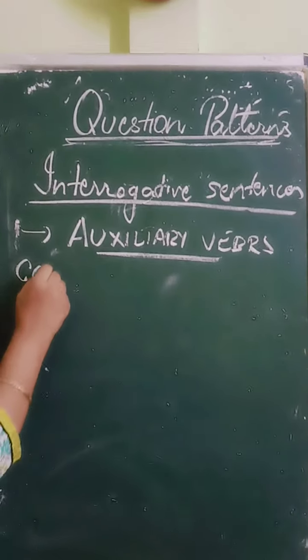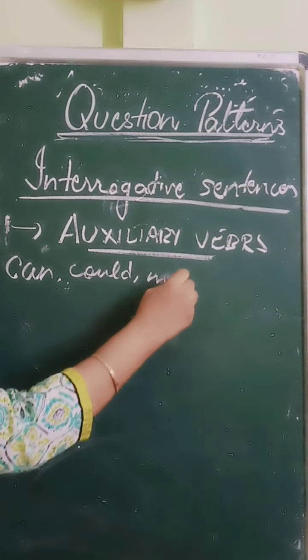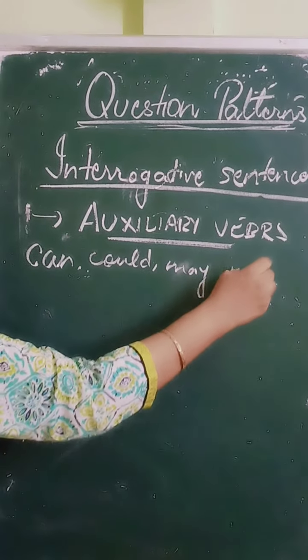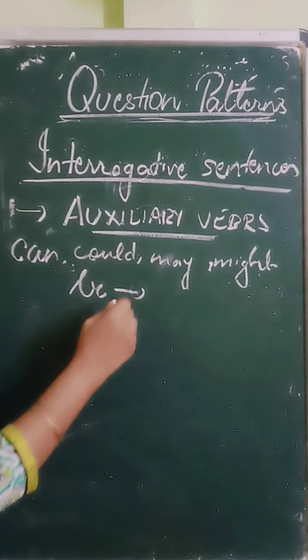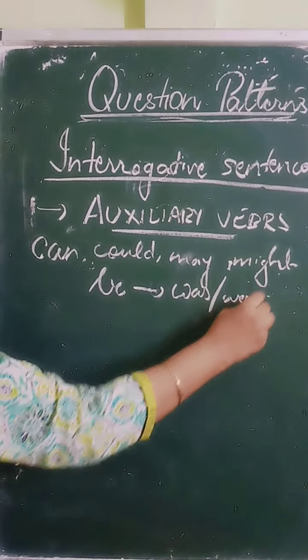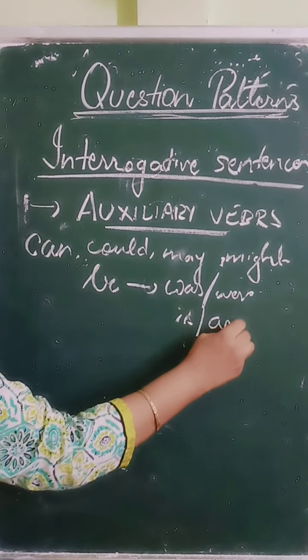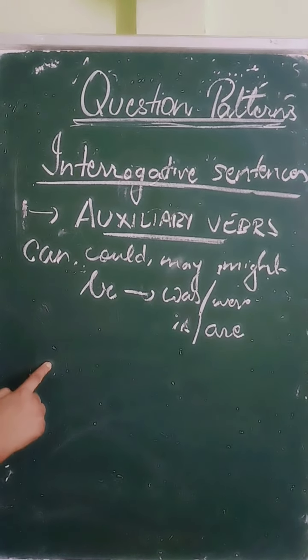Auxiliary verbs are like can, could, may, might, then all the forms of the be verb. All the forms of the be verb means was, were, is, then you have are. These are the different forms of the verb be.